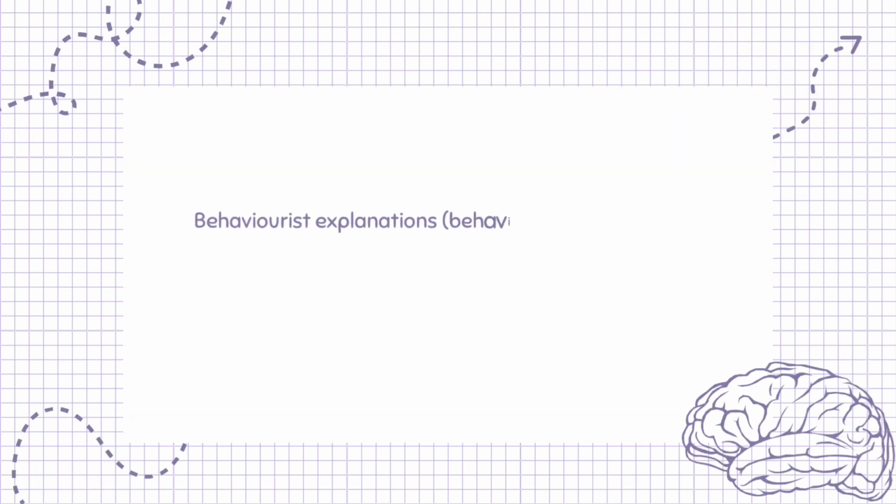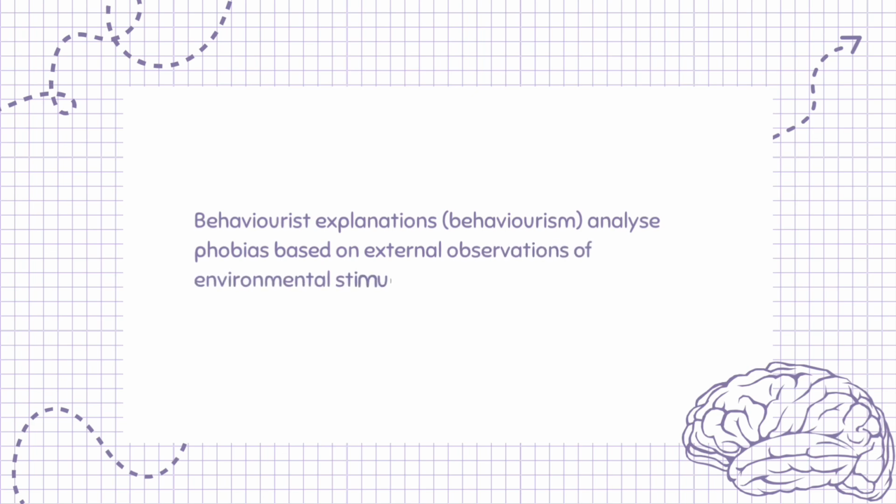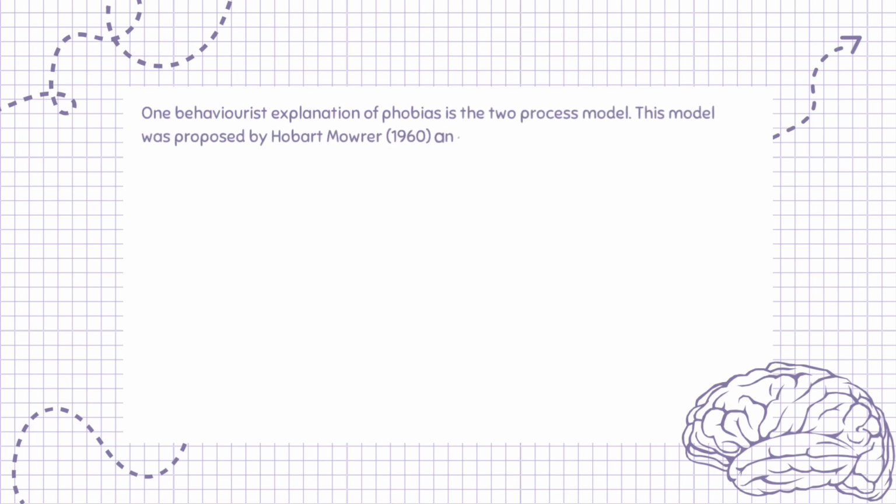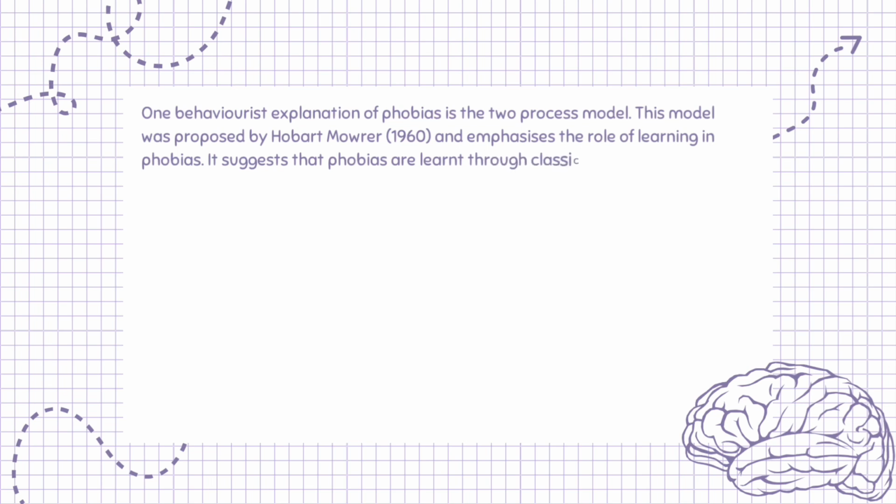Behaviorist explanations: behaviorism analyzes phobias based on external observations of environmental stimuli and behavioral responses, rather than, for example, the underlying thought processes. One behaviorist explanation of phobias is the two-process model. This model was proposed by Hobart Mowrer, 1960, and emphasizes the role of learning in phobias. It suggests that phobias are learnt through classical conditioning, Ivan Pavlov, and maintained through operant conditioning.